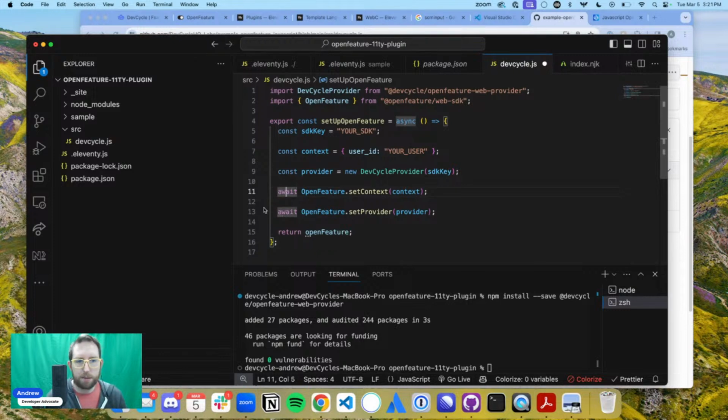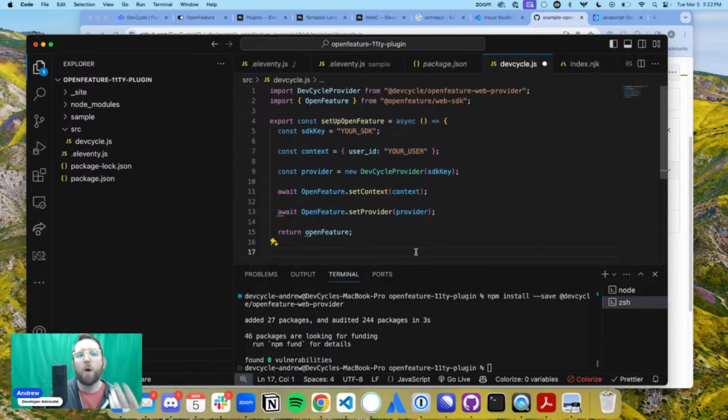I mean, I guess I can put this in the same order. No, this makes sense to do all of this stuff that's dev cycle specific and then set it in OpenFeature. And then if we were setting up OpenFeature, we'd want to return OpenFeature when we called this.